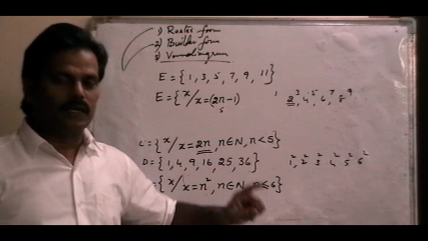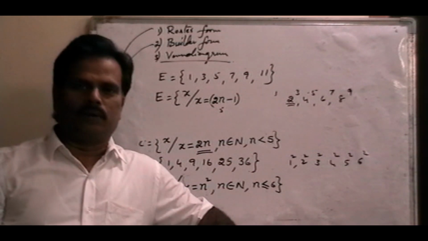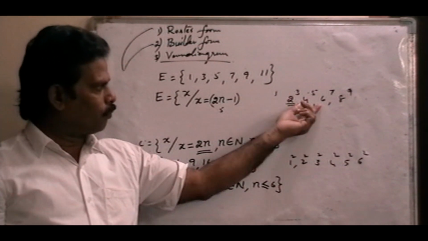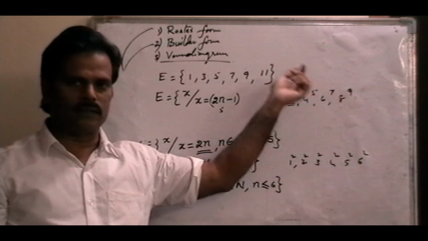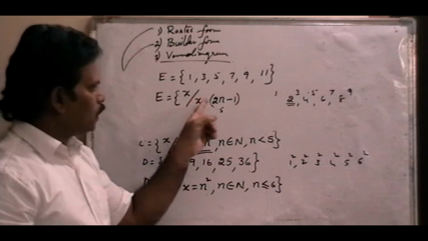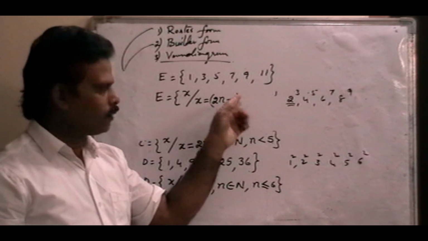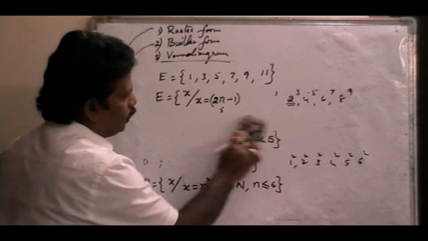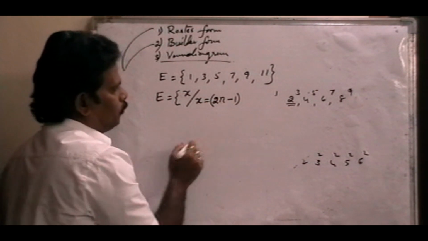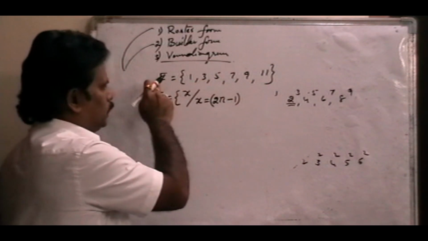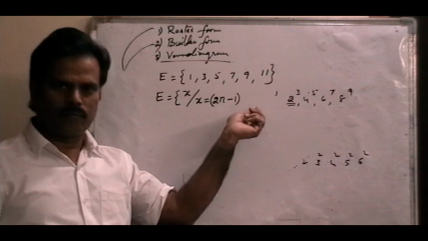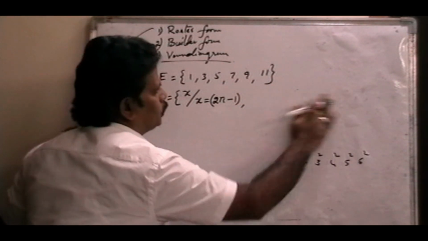Right? That means every even number minus 1 gives us an odd number: 4 minus 1, 6 minus 1, 8 minus 1, 10 minus 1. So 2n is an even number, and minus 1 gives an odd number. So it is 2n minus 1. Why? Because each and every element of this set E is an odd number. So an odd number we can write as 2n minus 1, where n means what here?